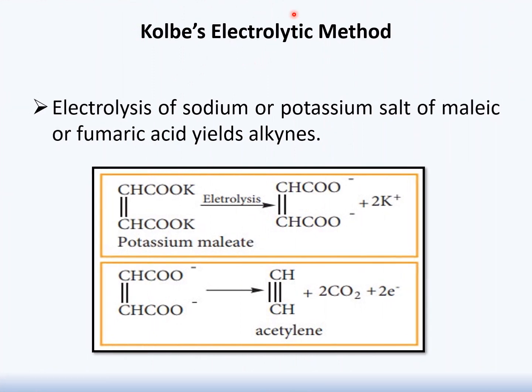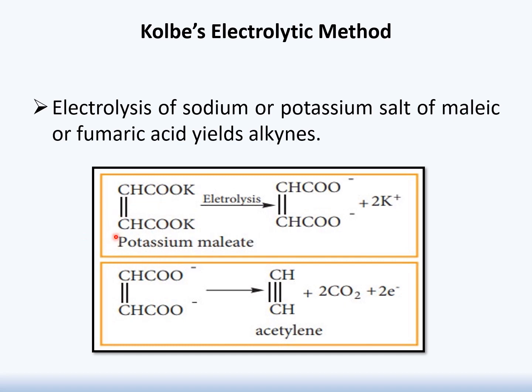Next is Kolbe's electrolytic method. This Kolbe's electrolytic method is not new in this lecture. You have studied this during the synthesis of alkene. Now we are going to use it again for the synthesis of alkyne. The process involved in this reaction is electrolysis, and the reactant being used is the sodium or potassium salt of maleic or fumaric acid. It will lead towards the formation of alkyne. How? Let's see in this reaction.